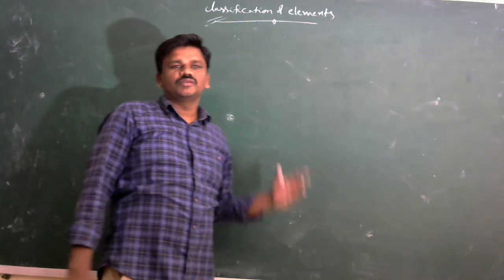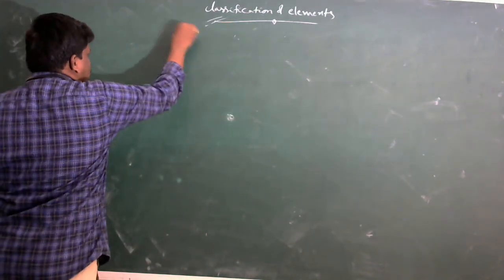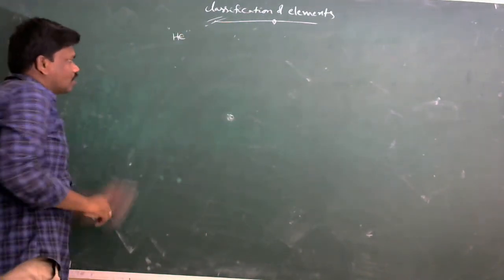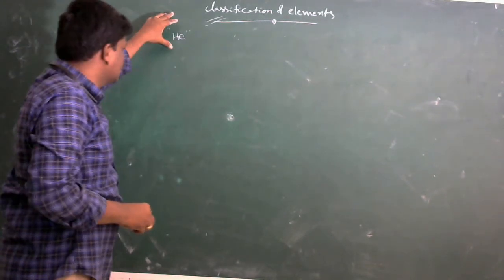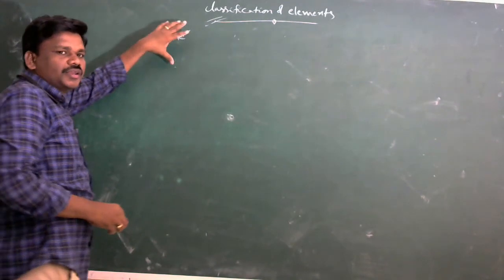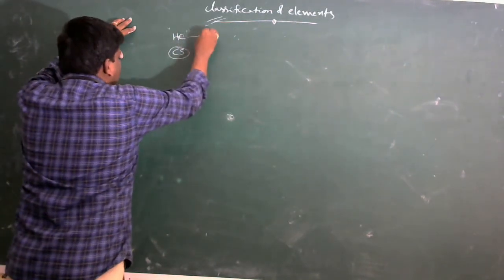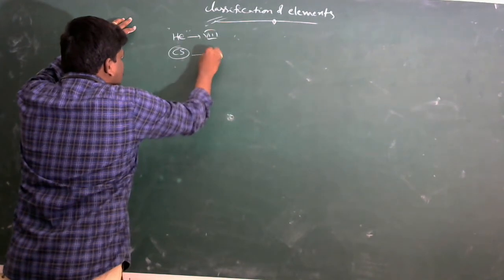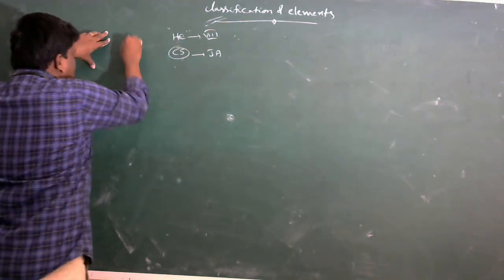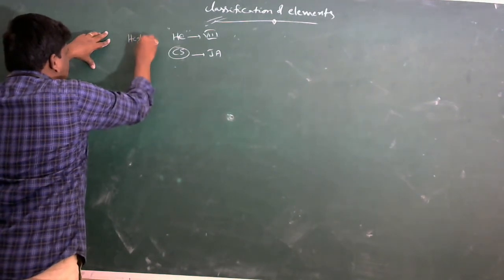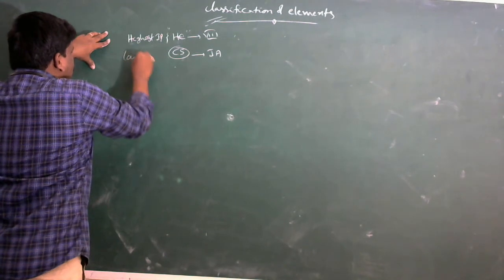The highest ionization potential element in the periodic table is helium. In the long form of the periodic table, the highest ionization potential element is helium and the least is cesium. Helium is in group 8A, the zero group, and cesium is in group 1A. Helium has the highest IP and cesium the lowest IP.